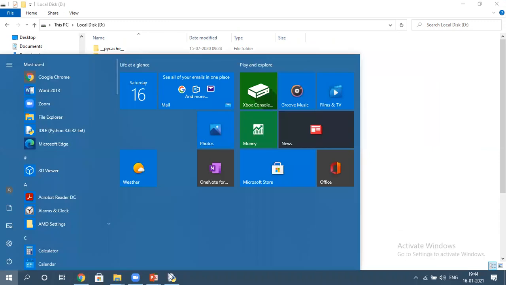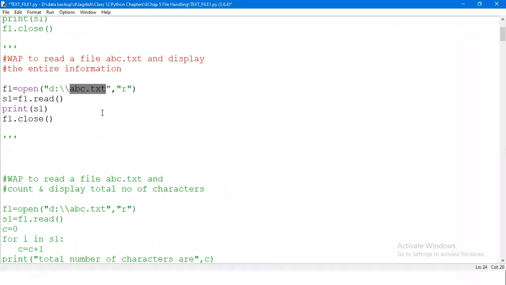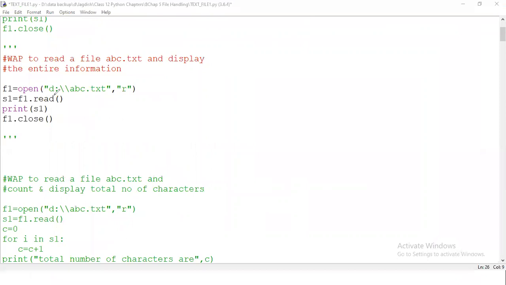Now, I'll simply open this file abc.txt, which is there in the D drive. It's saying, write a program to read the file abc.txt and display the entire information. Display the entire information. Okay. So what exactly it does, it will simply go to a drive called D, and within that you have got a file called abc.txt, right?